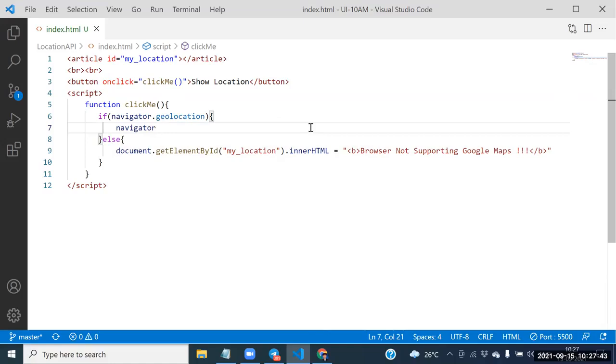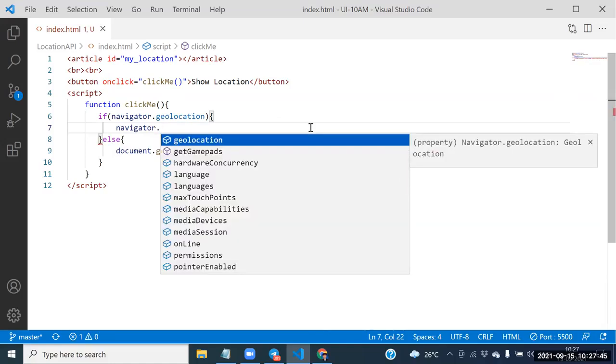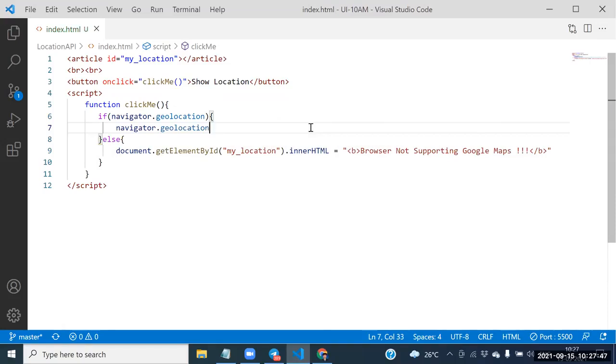Next one, see this one here. Navigator is the predefined object here. Next one, what do you want to place here? We need to place the geolocation here. Simply, we need to go for the geolocation.